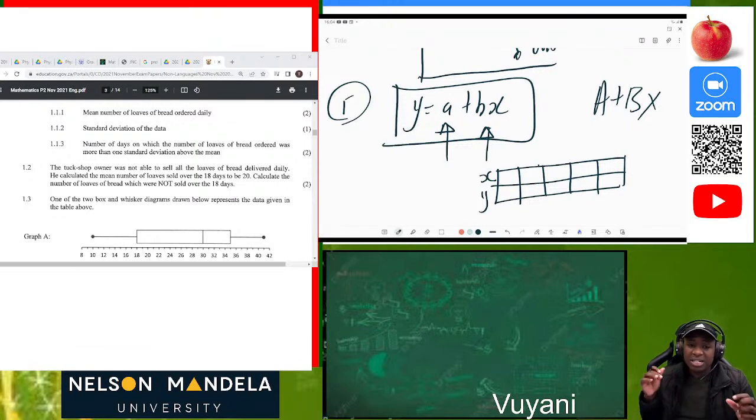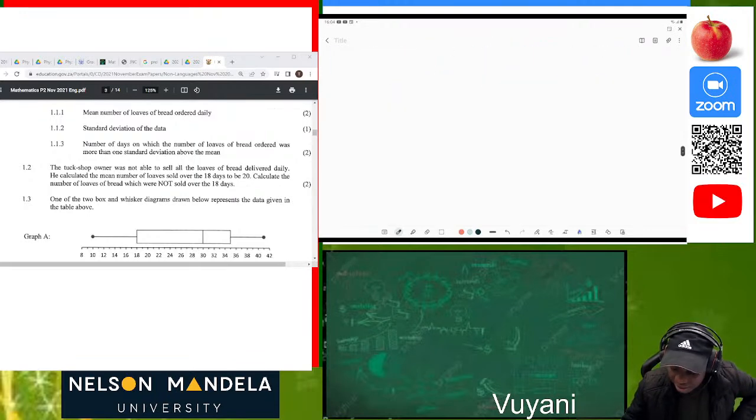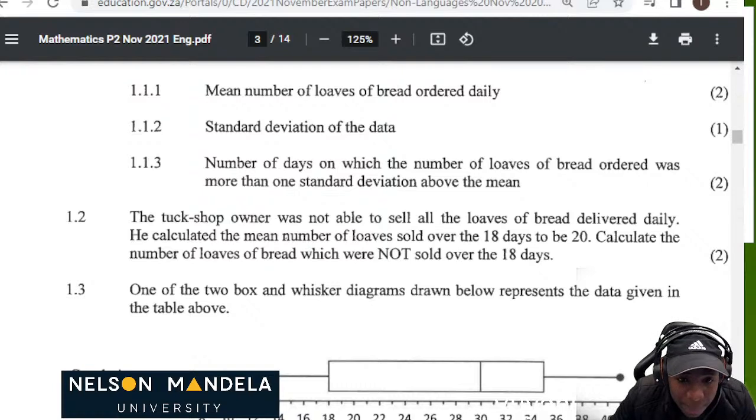Okay, so what is important in statistics is to be able to use your calculator. That was my overview which I had for you guys for my grade 12 work. Now let's look at the exam paper which we have here so that we can apply what we were talking about. So great, this is the question paper which we have.